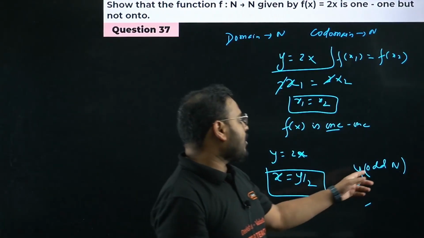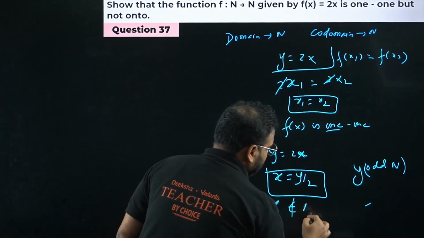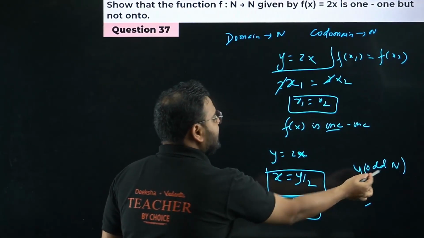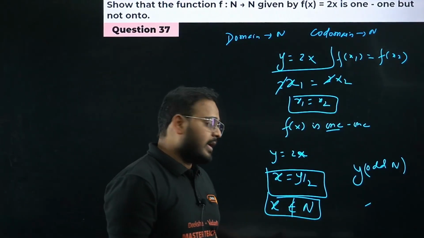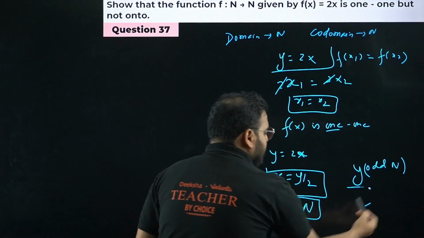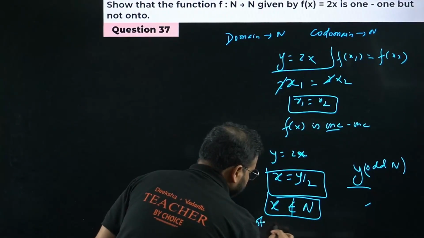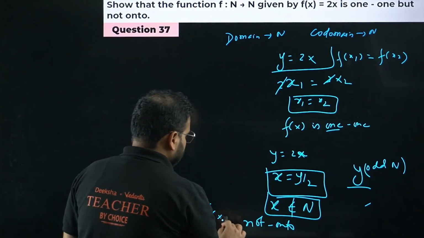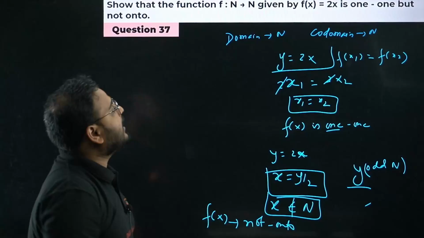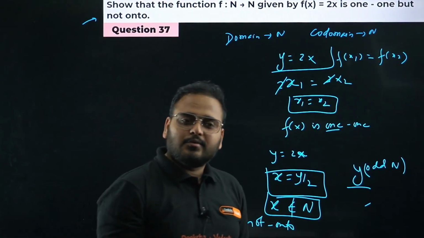So if I take y as an odd natural number, what will happen to x? It will not be a natural number anymore. Hence, for some values of y, you will not have x as a natural number. It means not onto. The function f is not an onto function. We have proved that it is one-one but not onto. Please check. Simple question. Let's move on quickly to question number 38.